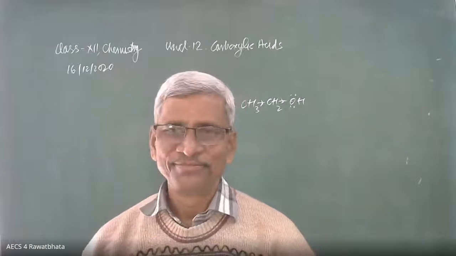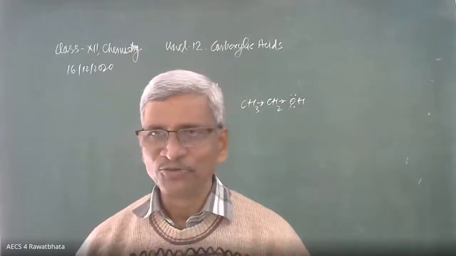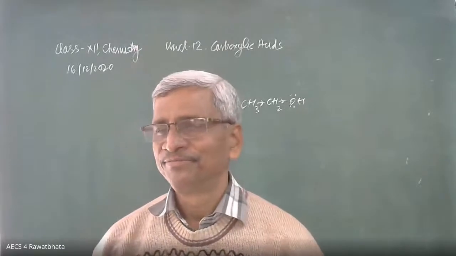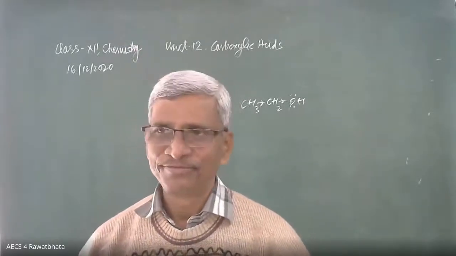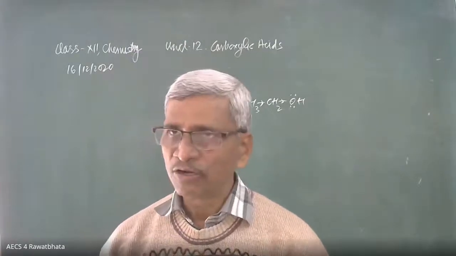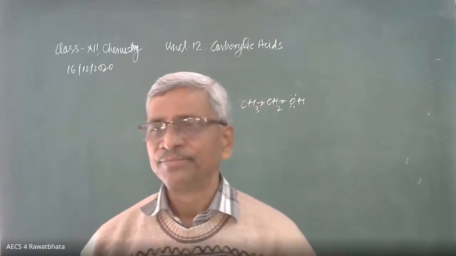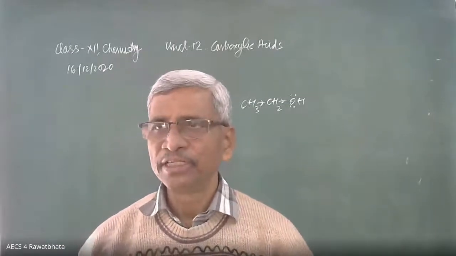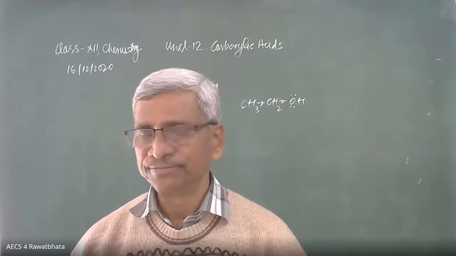Sir, what will be its name? We will have to think about the name, beta. What should the name be? Think about it. Oyl chloride we call as a suffix. If it is only one, then we call it benzoyl chloride.